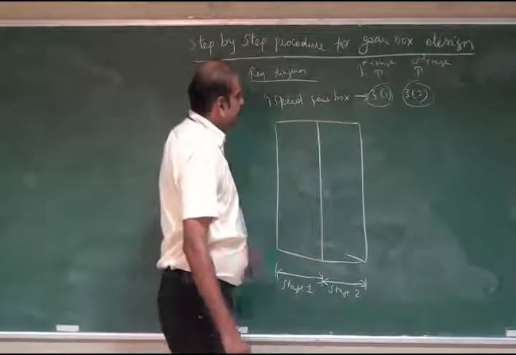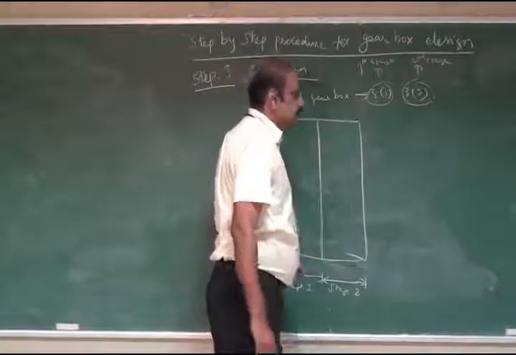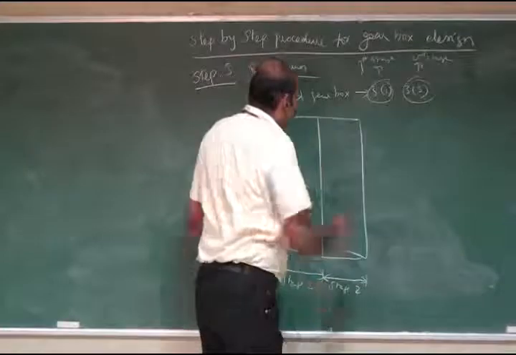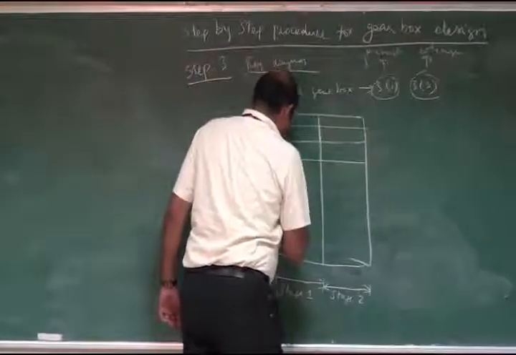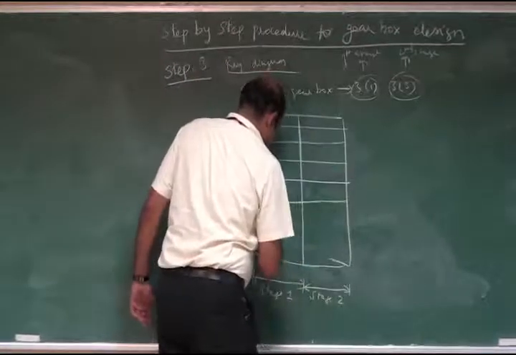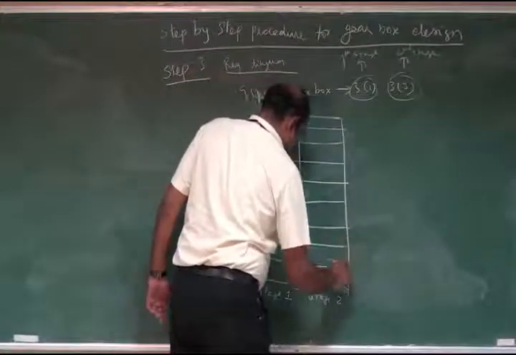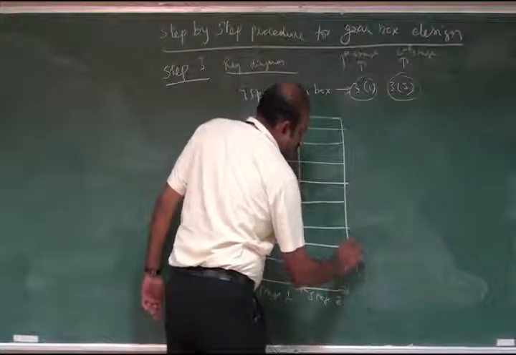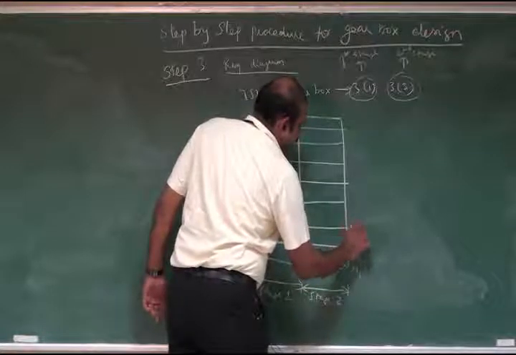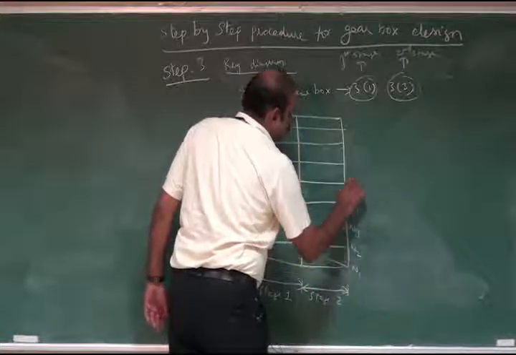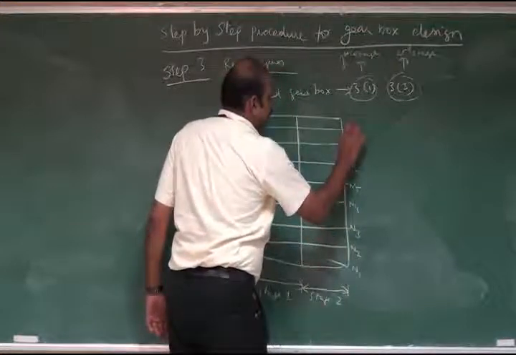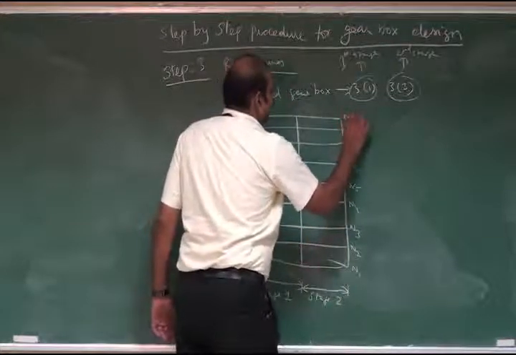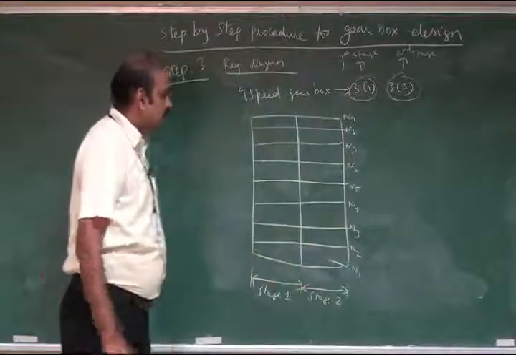Totally this is a 9-speed gearbox, so we have to divide into 9 speeds: N1, N2, N3, N4, N5, N6, N7, N8, N9.